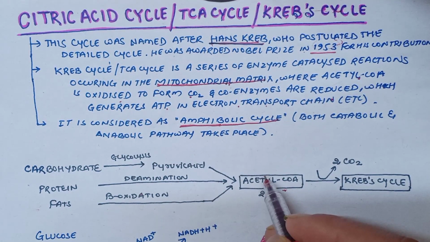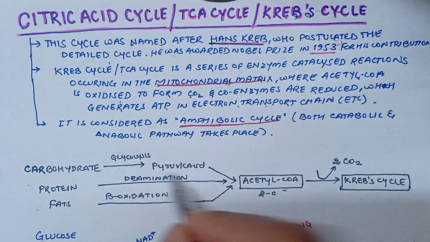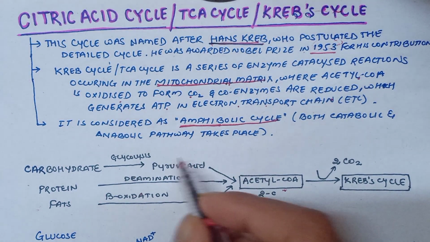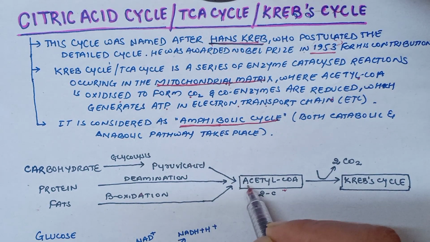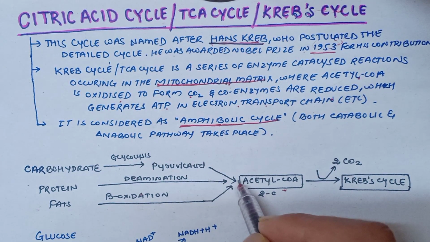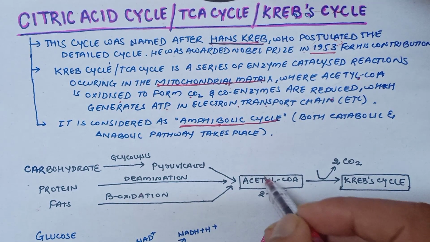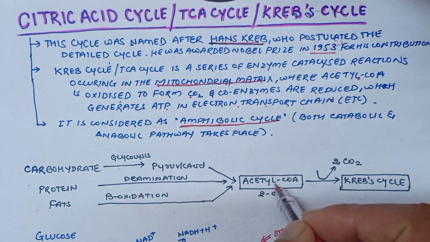Remember, Krebs cycle doesn't start from pyruvic acid. So pyruvic acid is first converted into acetyl coenzyme A by link reaction. So the starting point of Krebs cycle is acetyl coenzyme A.